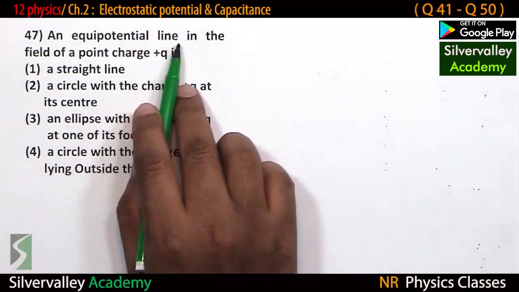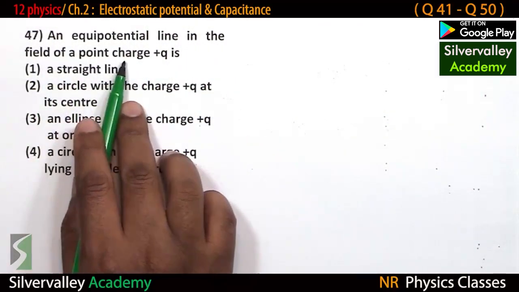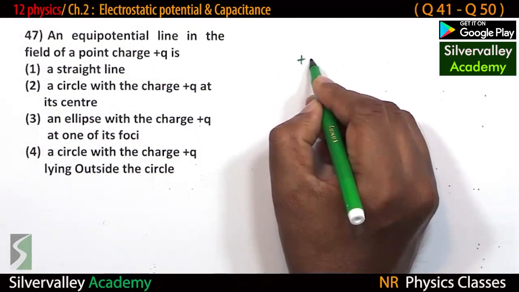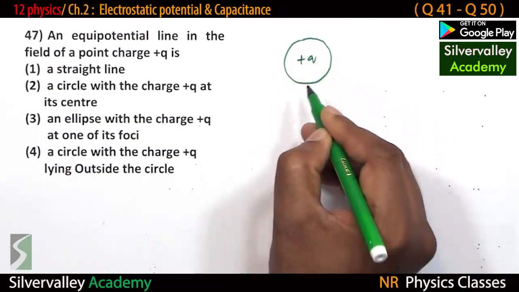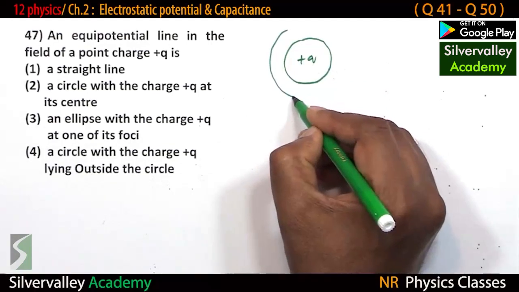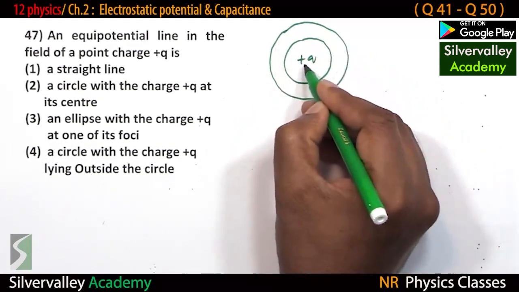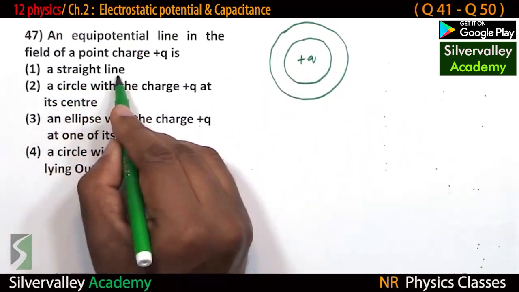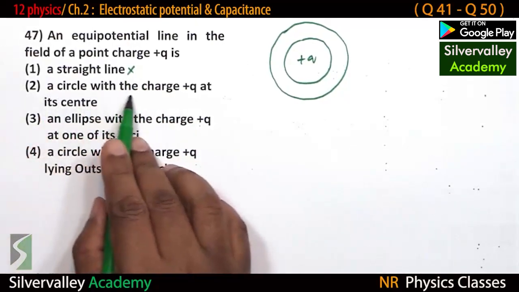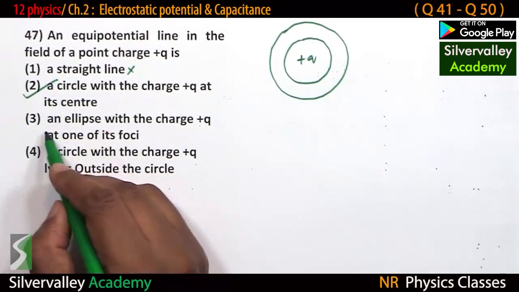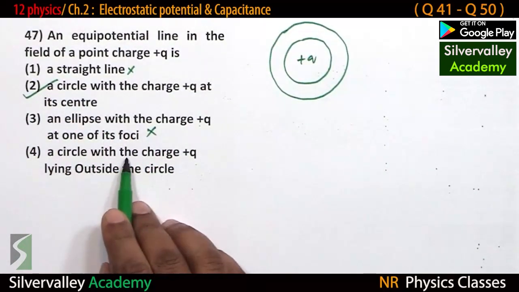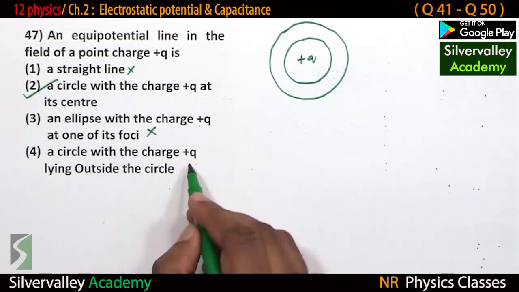An equipotential line in the field of a point charge. If it is a point charge, equipotential line is a circle. Another equipotential line is one more circle with charge at the center. Straight line? No. Circle with charge at its center? Yes. Ellipse? No. Circle with charge lying outside the circle?